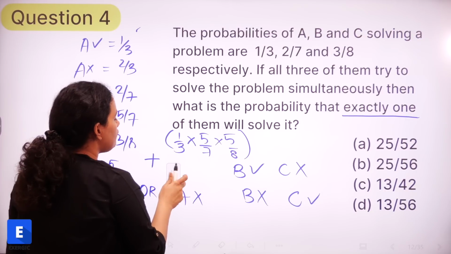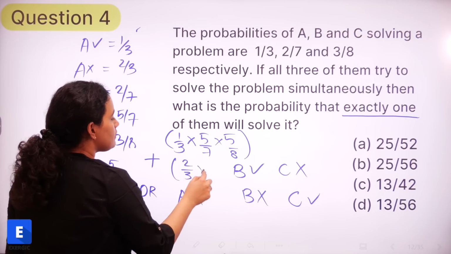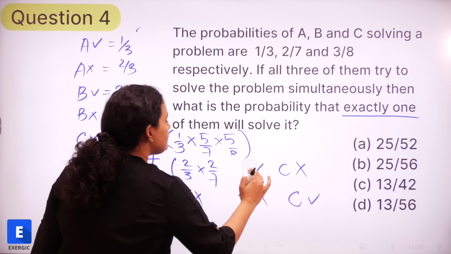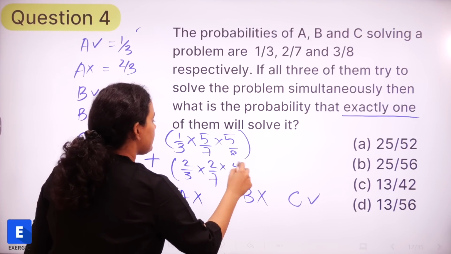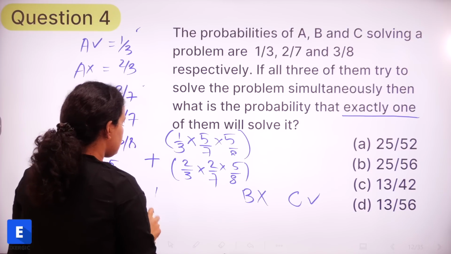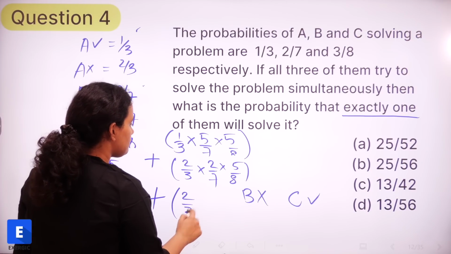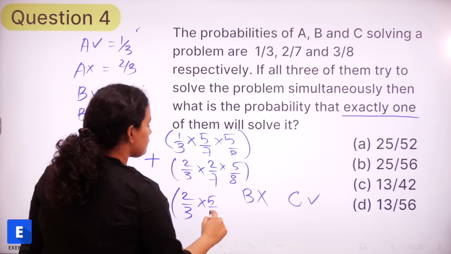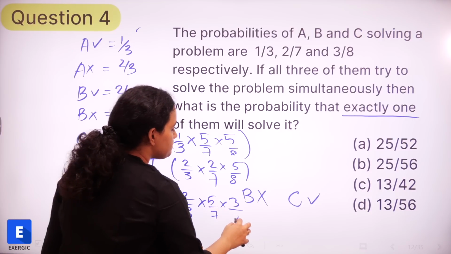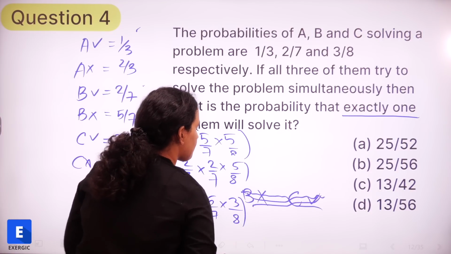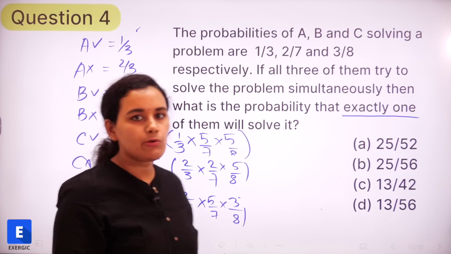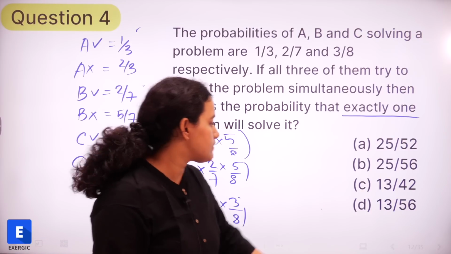Again, A does not solve, B solves, which is 2 by 7, and C does not solve, so 5 by 8. And the last case is A does not solve, B also does not solve, but C solves. C solves is 3 by 8. So that's all there is. Simplify this, you will be able to find the answer, right?